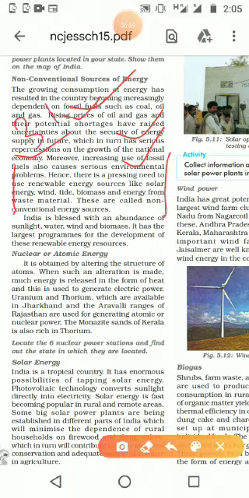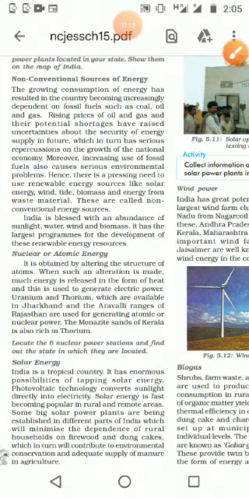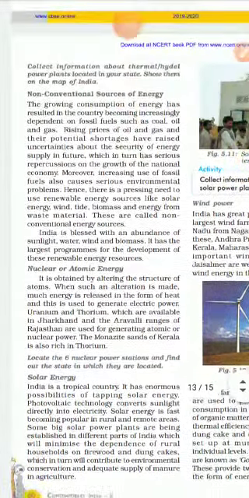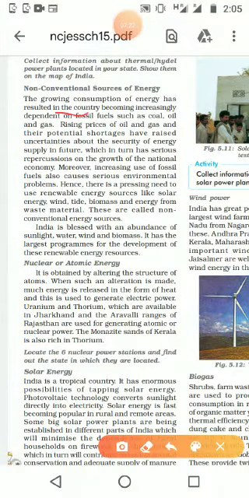This may ask us a 3-mark question. Why do we want to think about alternative energy or non-renewable resources? We are increasingly depending on energy resources for each and every activity, so the price is increasing. Then we are facing the problem of security. Then we are getting the problem with the national economy. Then it is making a serious environmental problem. That's why we are thinking about other energy resources.